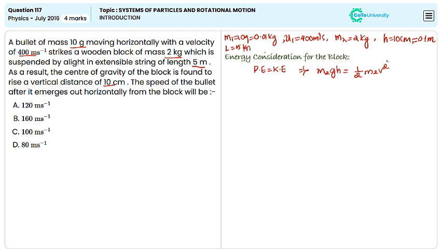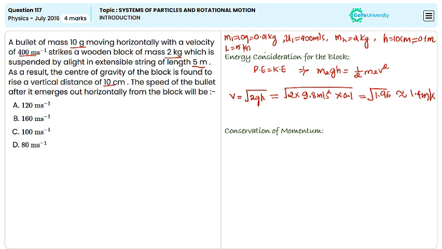Solving for the velocity of the block after the collision, we get v equals root 2gh, that is equal to square root of 2 into 9.8 meter per second square into 0.1. That is nothing but square root of 1.96, which is approximately equal to 1.4 meter per second.